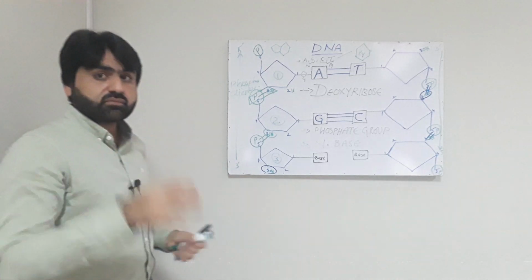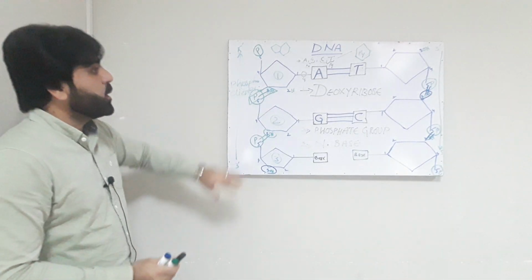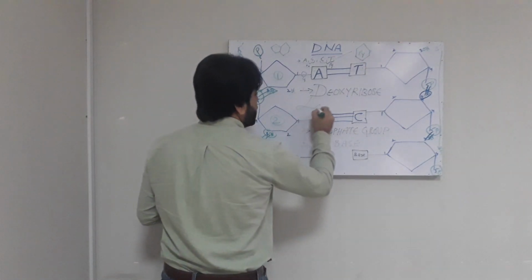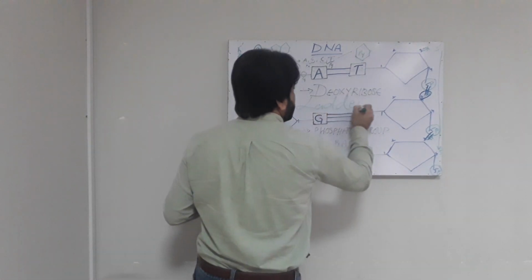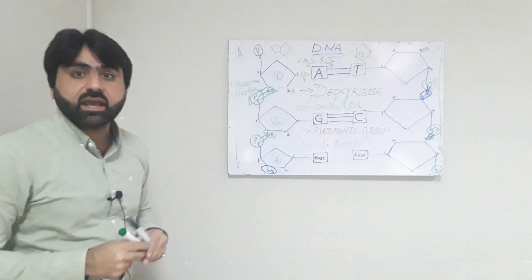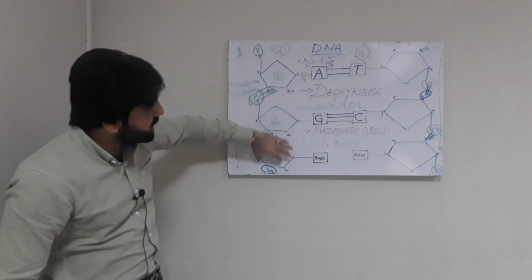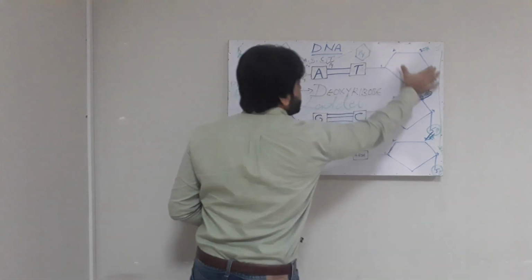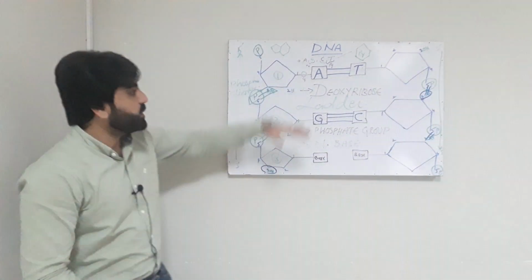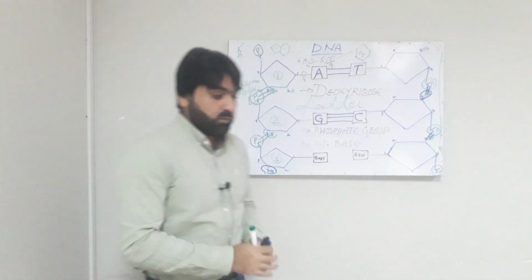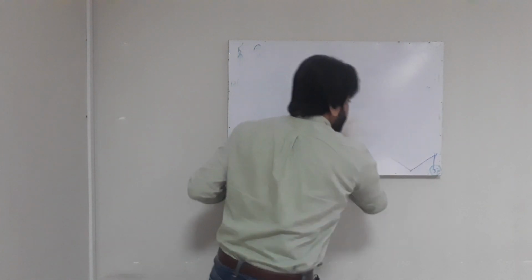Now, if you look carefully, it looks like a ladder. The basic structure of the DNA looks like a ladder. It is one side of the ladder, it is the other side of the ladder, and the bases form the rungs of the ladder. So the basic structure of the DNA looks like a ladder.